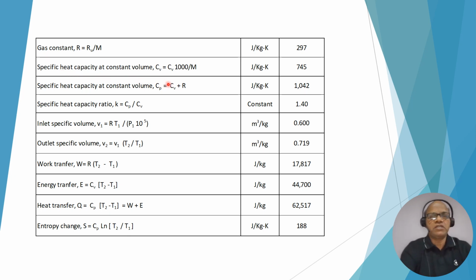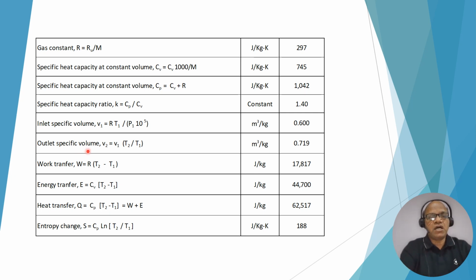Specific heat capacity at constant volume Cv, now we are converting to joule. It was given in kilojoule, so Cv into 1000 for conversion to joule, divided by mole weight. It will give you joule per kg per Kelvin, that is 745. Specific heat capacity at constant pressure, this is again a mistake, it should be pressure, not volume. It is Cp, and Cp is equal to Cv plus R. So we can add R, we know Cv is known. If you add these two, it becomes 1042. And also we can calculate k, Cp by Cv. Both are given, we just divide this by this. It will give 1.4.